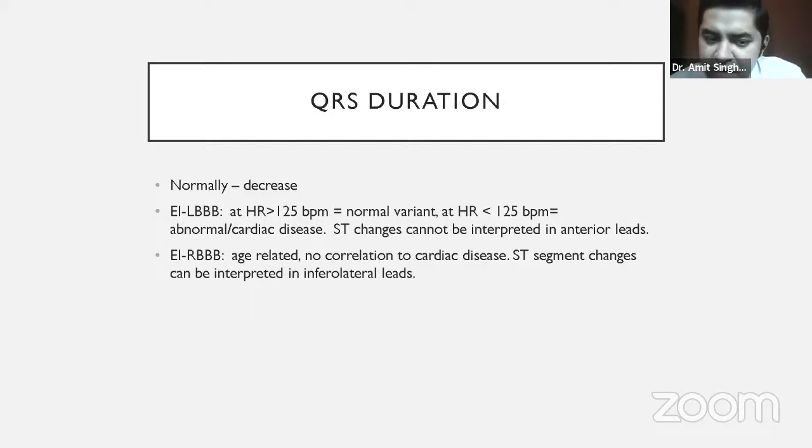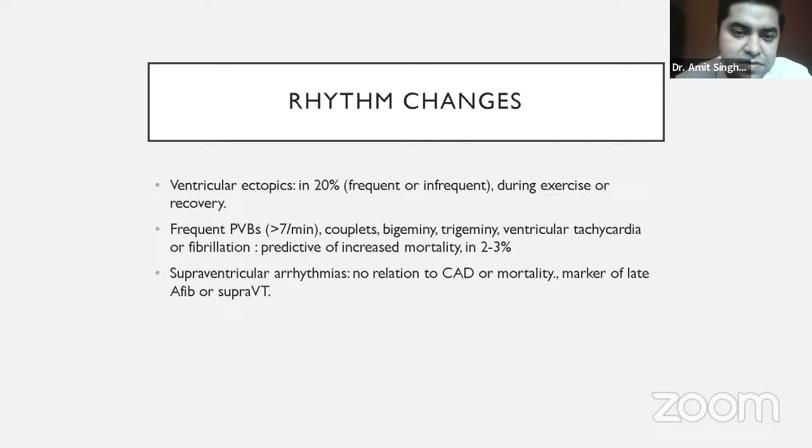Whereas in patients who are having right bundle branch block, the treadmill test can still be interpreted and correlated. So such patients can still be considered for treadmill test. But for left bundle branch block, it is a complete no-no. Such patients should never be sent for treadmill test.